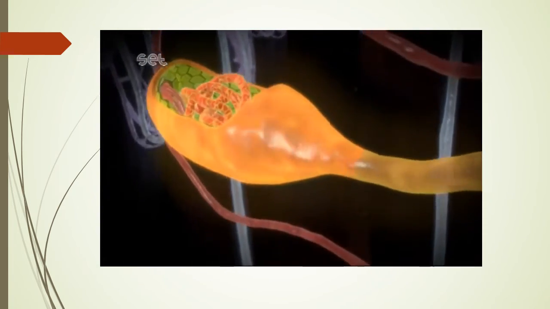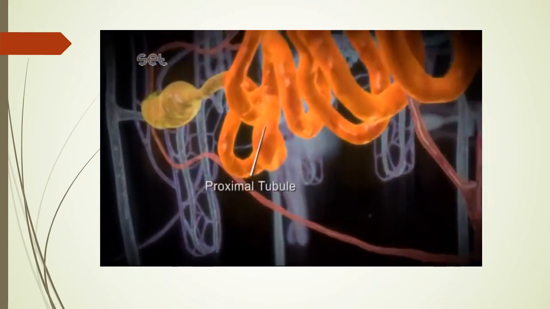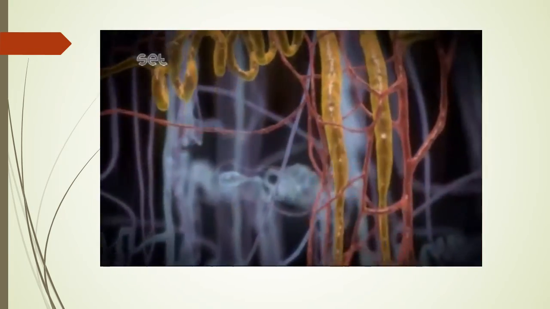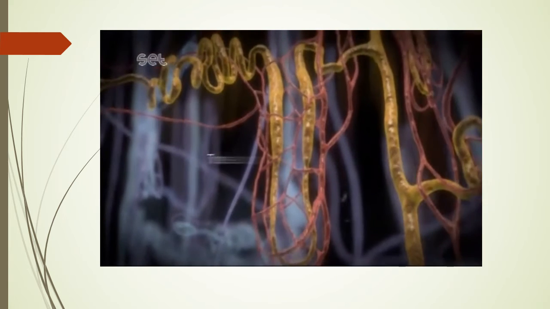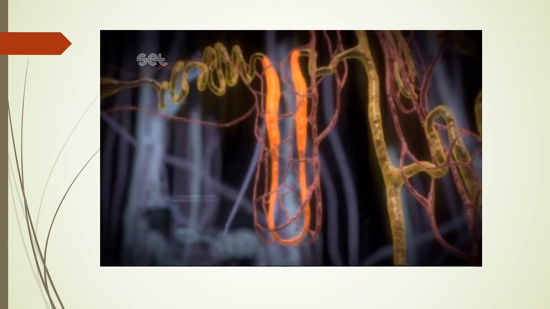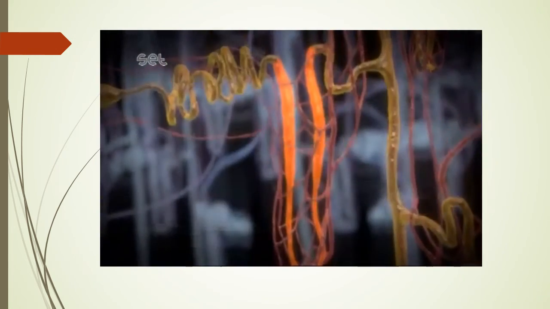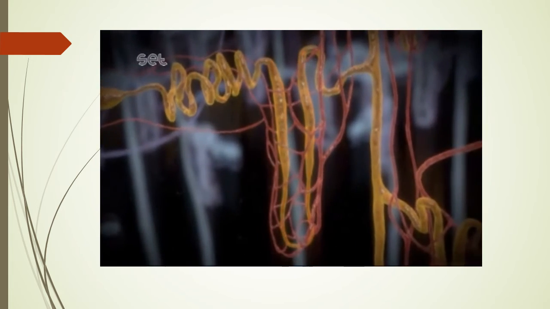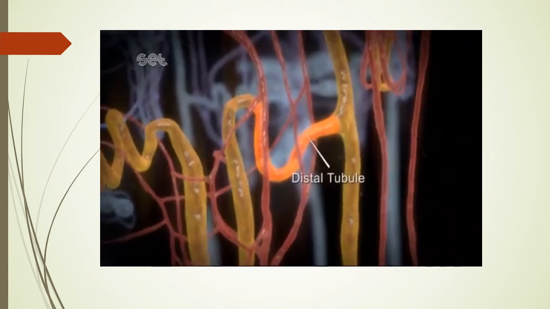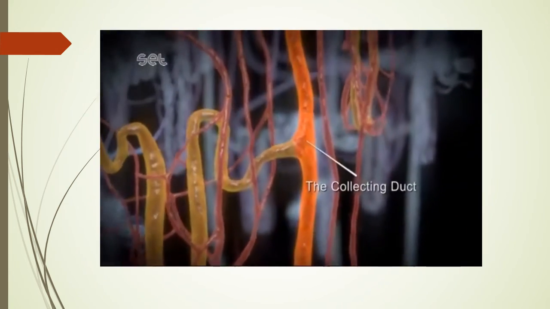After the Bowman's capsule is the section of the nephron tubule called the proximal tubule. This structure is located in the cortex of kidney. The proximal tubule leads to the loop of Henle in the medulla region of the kidney. The loop of Henle is made of two parts, the descending limb and the ascending limb. The loop of Henle ascends back into the cortex to form distal tubule. The distal tubule then connects to a wider tube called the collecting duct.